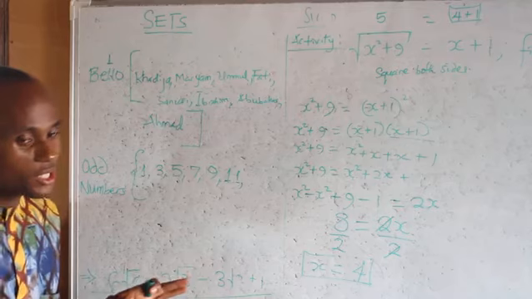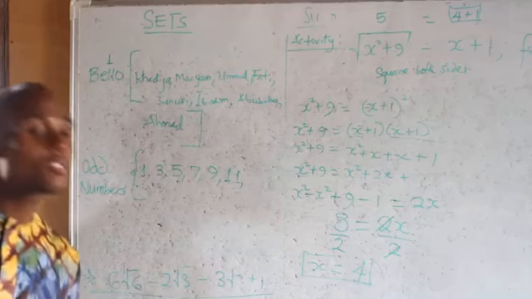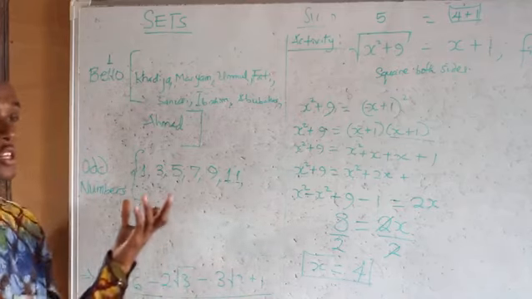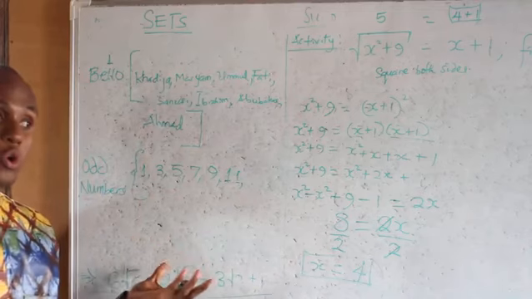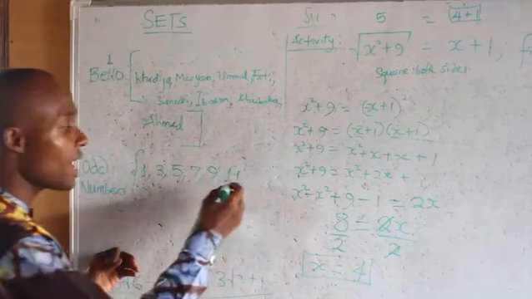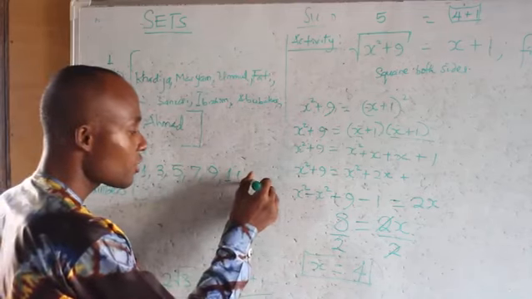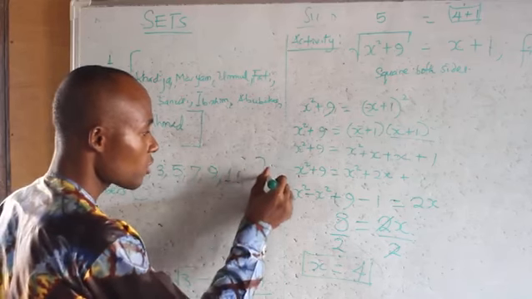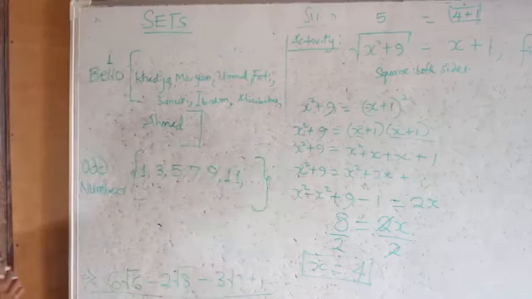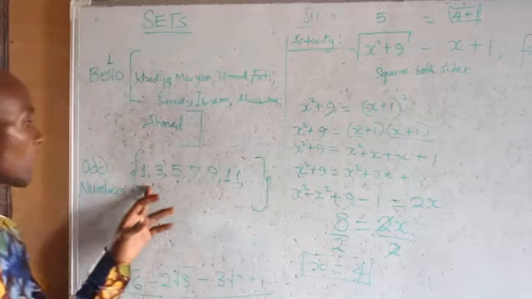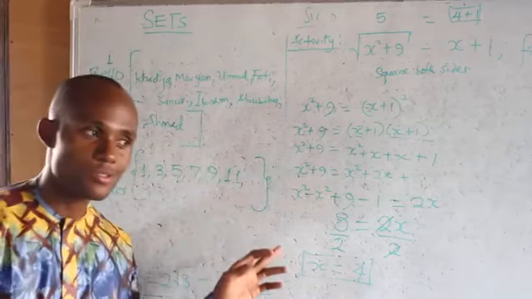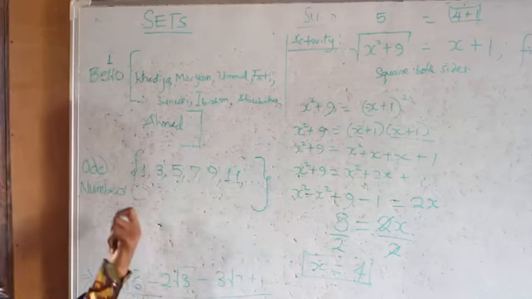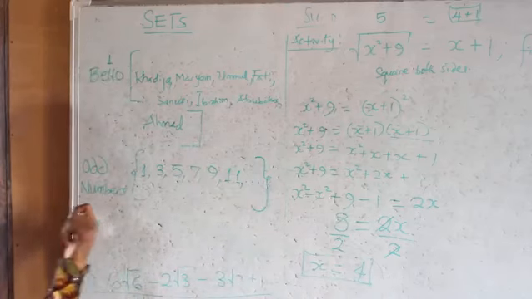If the number does not have an end, like odd numbers, you don't know the end. So you put a comma, three dots, then you close the bracket. Please note that 1, 3, 5, 7, 9 are elements of the set odd numbers.